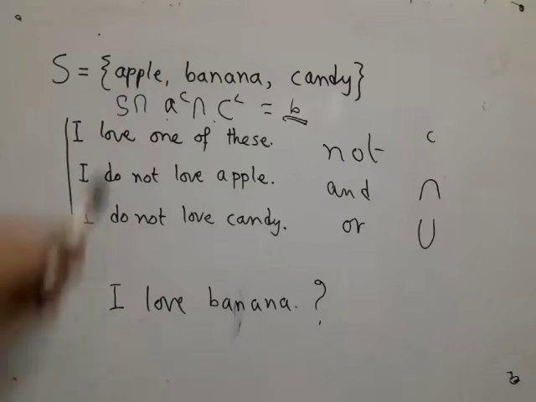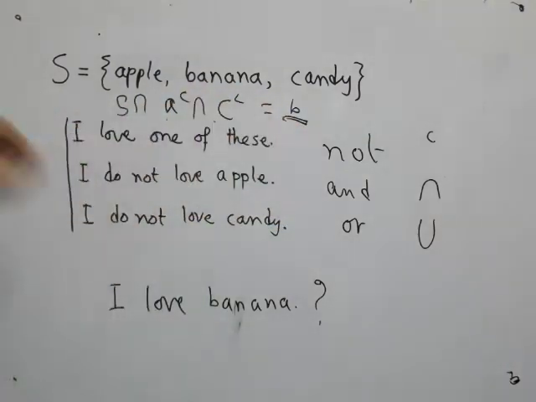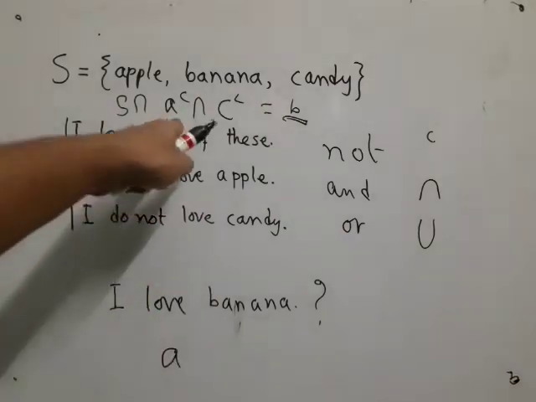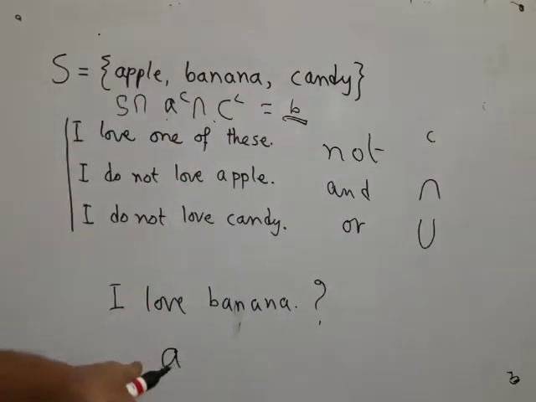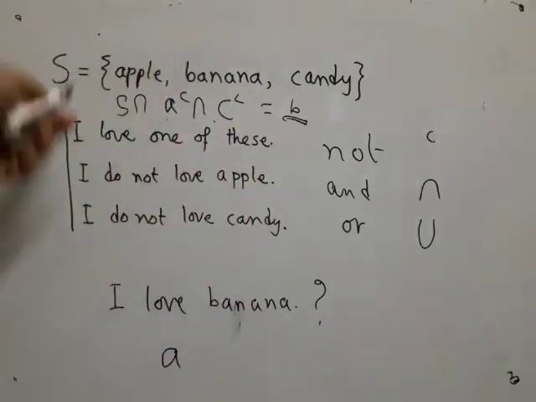So I gave you only S, A complement and C complement. You constructed, for example, out of that you constructed B. If I ask you the question, I love apple, true or false? That is A. You can say that, well, if A complement is true, A must be false. So all the things that you can construct out of the given things using union, intersection and complementation, they constitute the totality of information, and that is what we are calling sigma algebra.